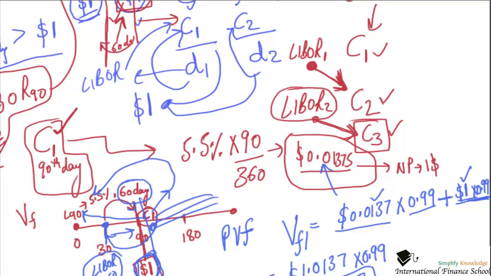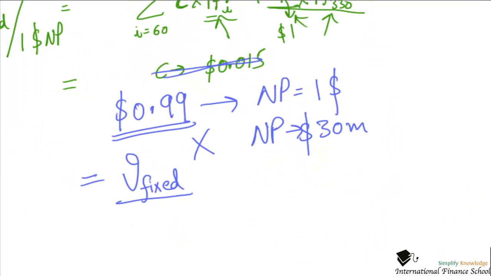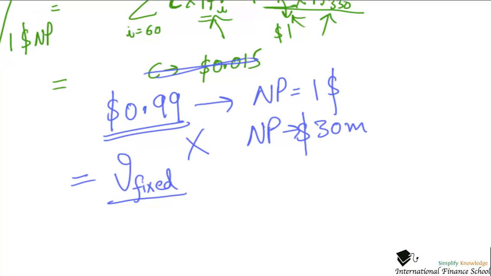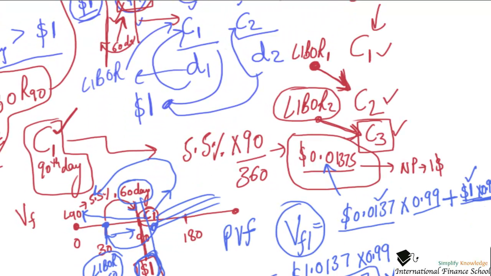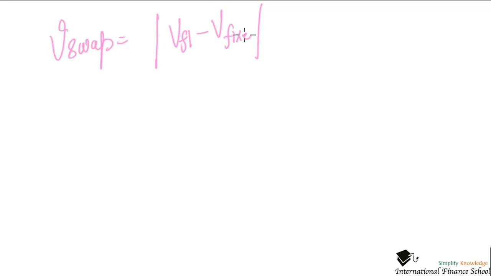So clearly this is the number, the value of the floating bond, and I know the value of the fixed bond. Now this is the per dollar number of the fixed bond, and this is the per dollar number of the floating bond. Everything has a notional principal of $1. I see that V floating is greater than V fixed. So my final answer, of course, the value of the swap is a mod of the value of the floating minus the value of the fixed. So I take it in absolute terms.